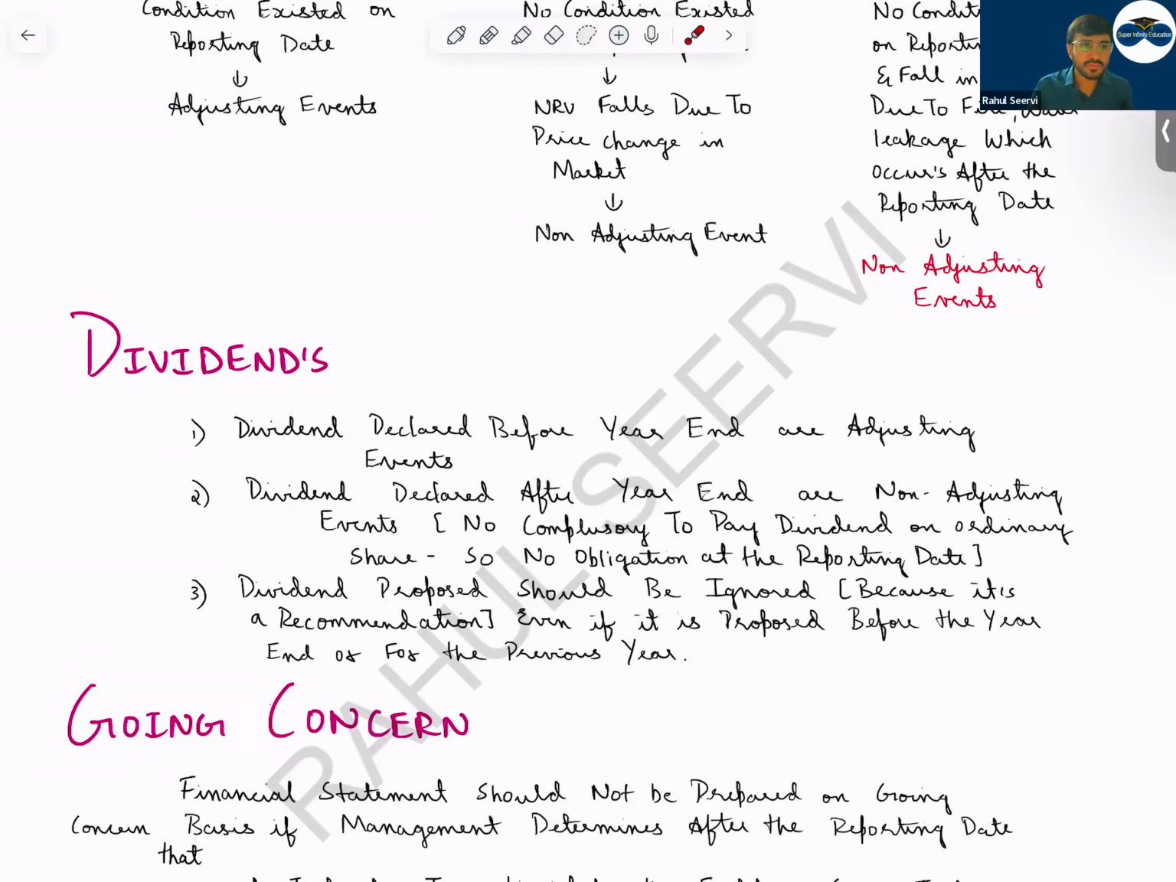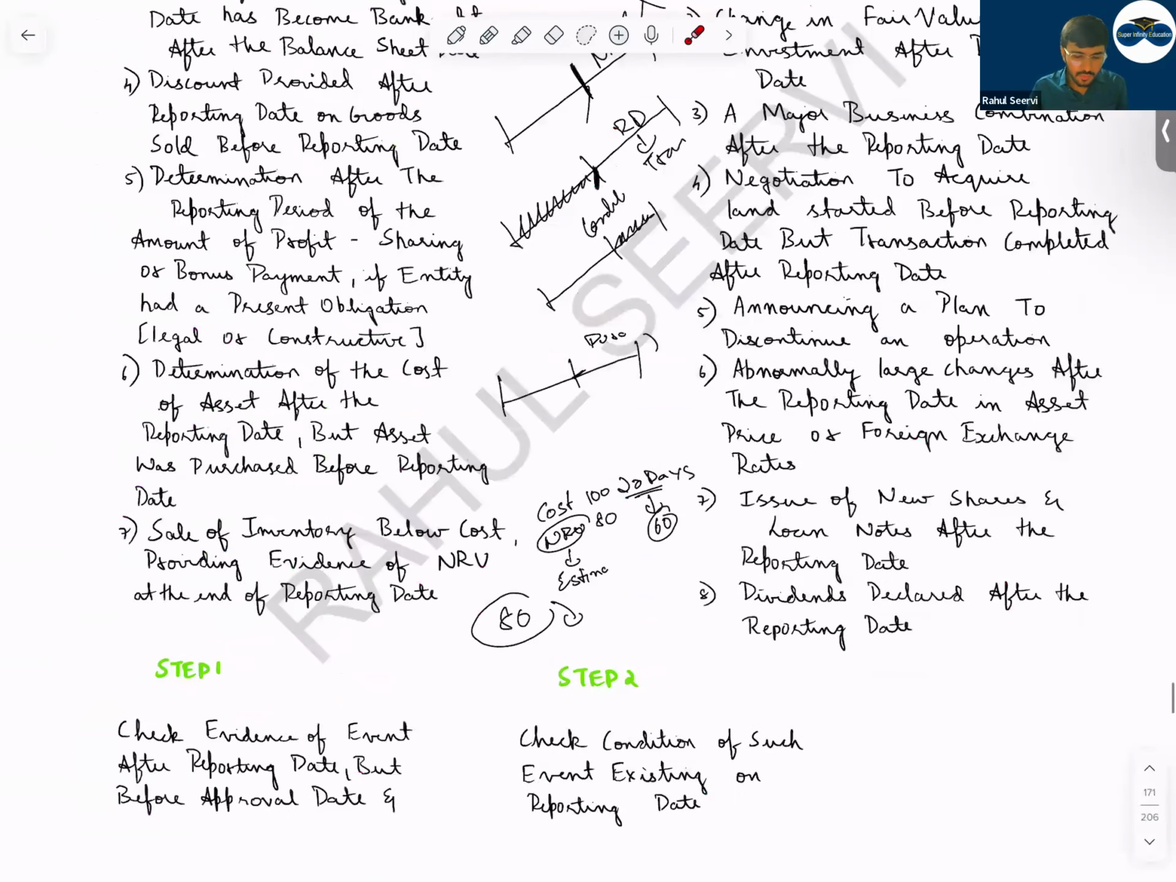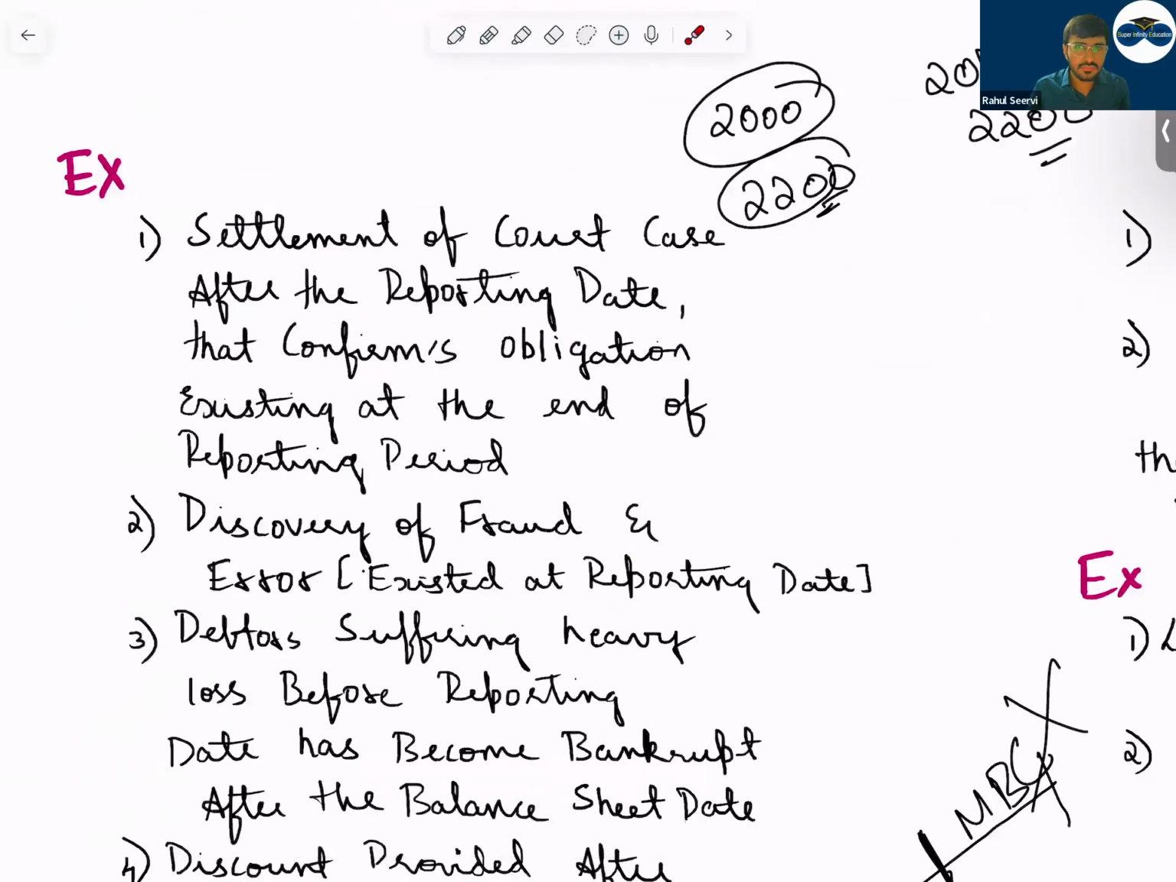Which one? Can you see me? Example one. This one, settlement of a court case. Yes, sir. Okay. See here now.